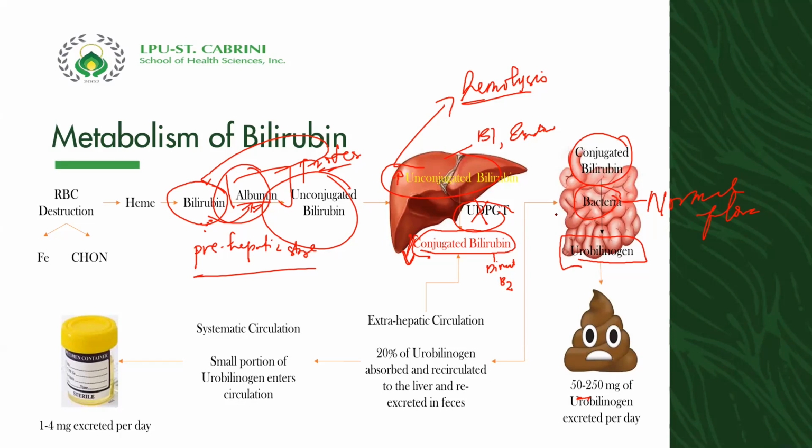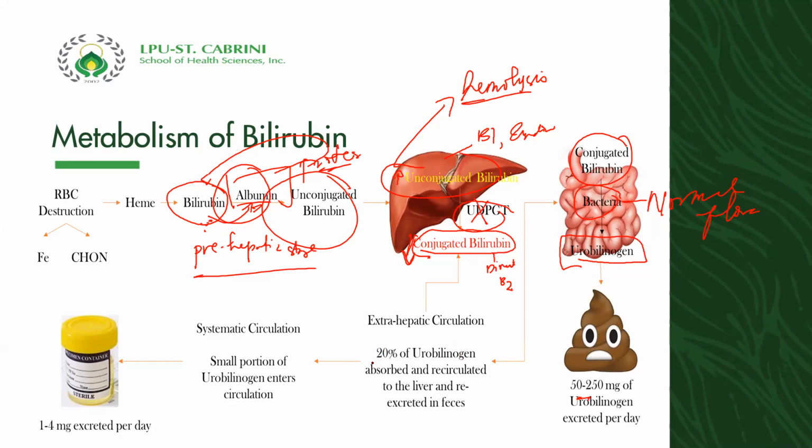I repeat, the urobilinogen that is converted by the bacteria in the intestinal wall may enter once again into our hepatic circulation.